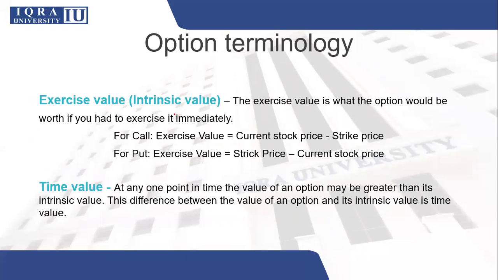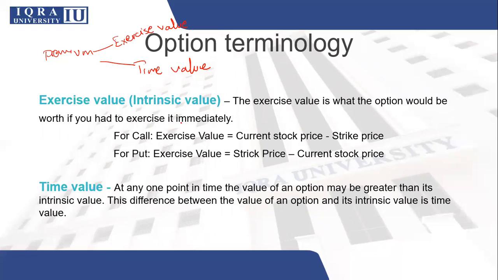Now, what is exercise value and intrinsic value? Basically, your option premium that we have discussed has two components. Its price has two components. One is called the exercise value, and the other is called time value. By exercise value, also called intrinsic value, we mean what the option would be worth if you had to exercise it immediately. So what is the profit, in other words, that you will get if you exercise your option immediately is called